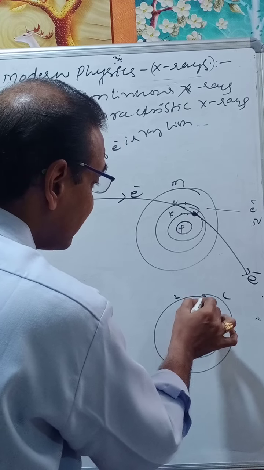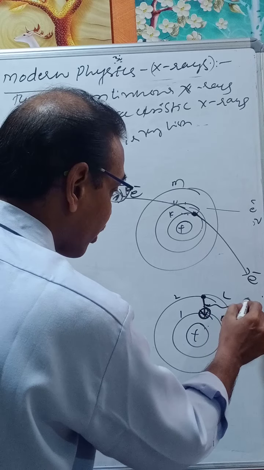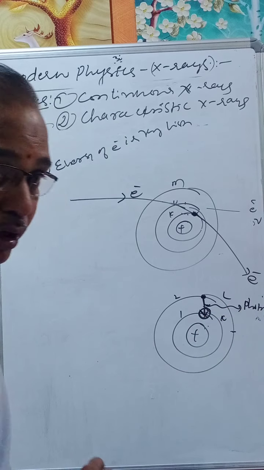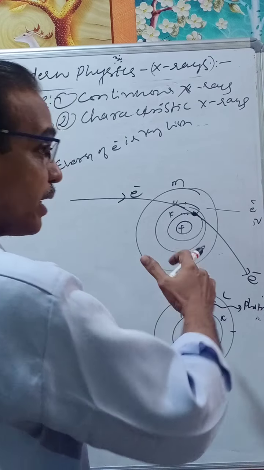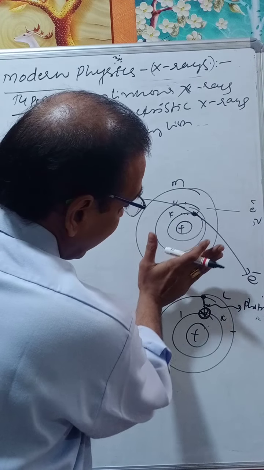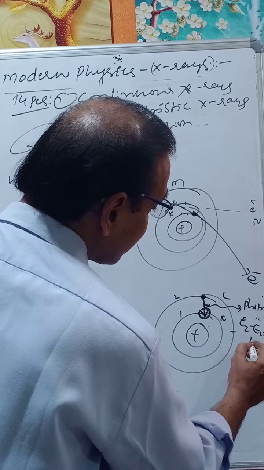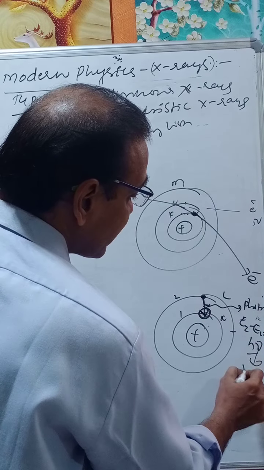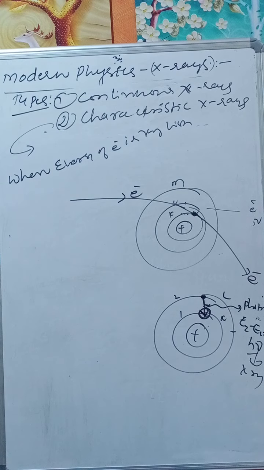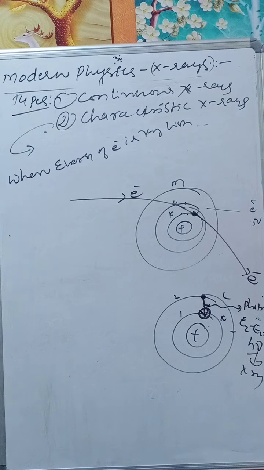The electron in the higher orbit immediately occupies this place by emitting a photon, because when a vacant space is there, it is immediately occupied by a higher energy level electron. Therefore the electron jumps from a higher energy level to a lower energy level. E2 minus E1 equals h nu. This is emitted as an X-ray photon.